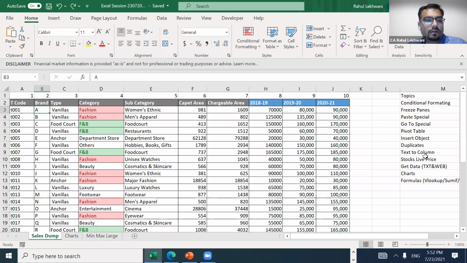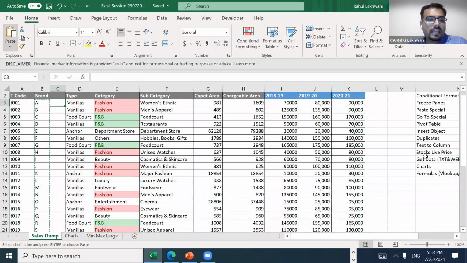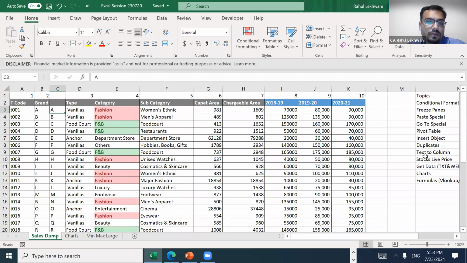Before that, let me do one thing. I have just paste valued these. We are going to use this column because here I want to discuss this CHAR formula also. That's why I'm skipping this and taking this data, which is paste value.